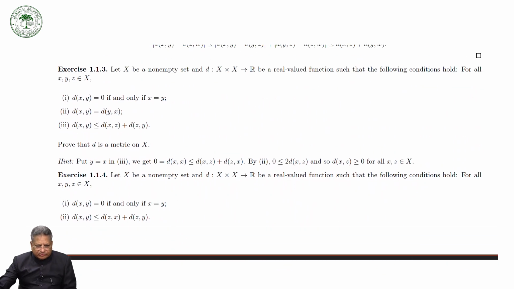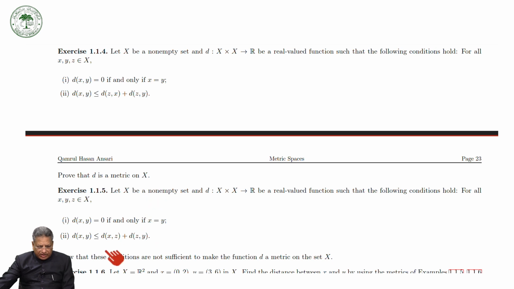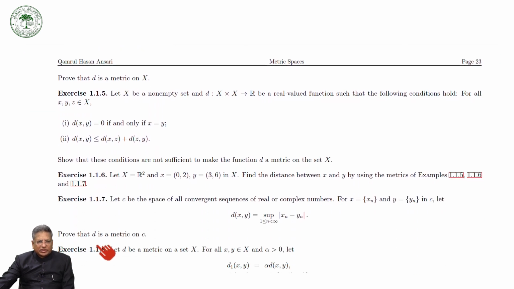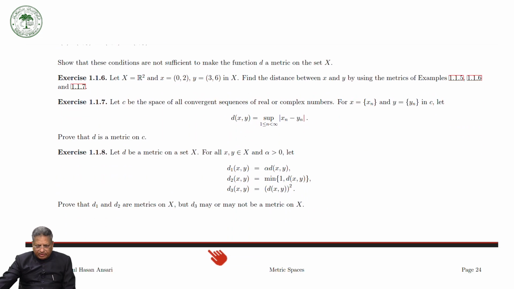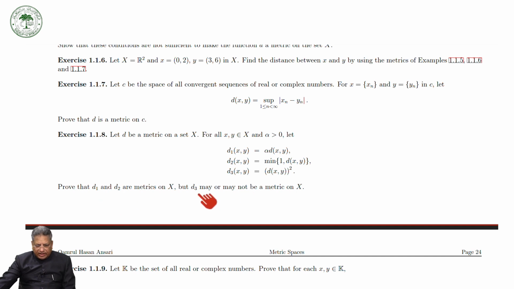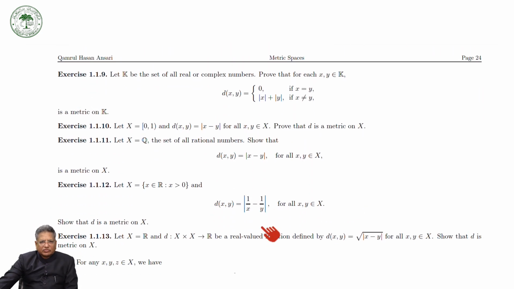I have already mentioned: prove that under this condition this is a metric, and then prove that under this condition this is a metric. Keep in mind I have already shown that if these two conditions are not enough, then the function D is not a metric. If D is a metric, then these two are metrics but not this one. There are many such exercises which I mentioned in my previous talk.